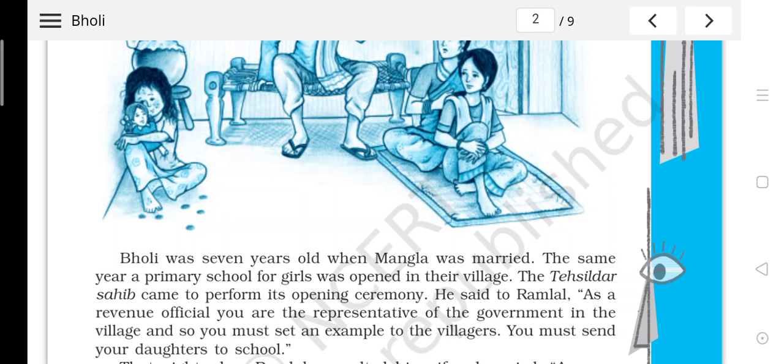The Tehsildar has done the opening of a girls' primary school in the village when Bholi was 7 years old.